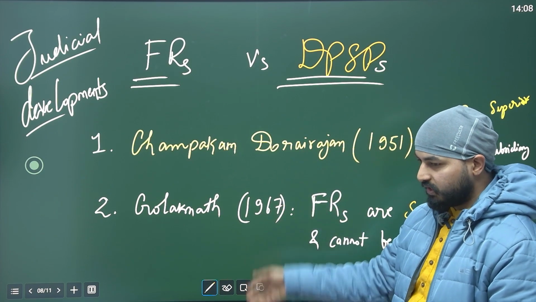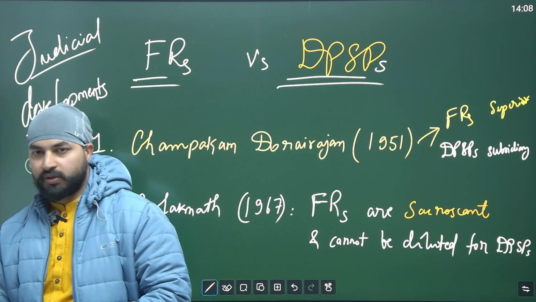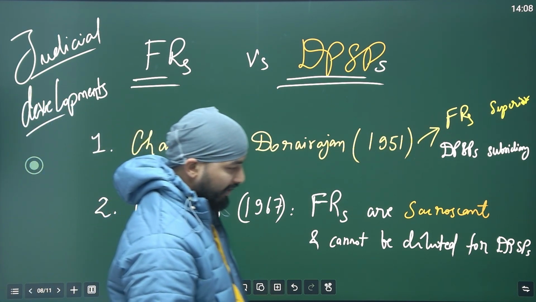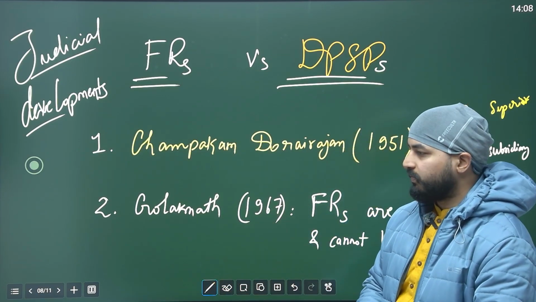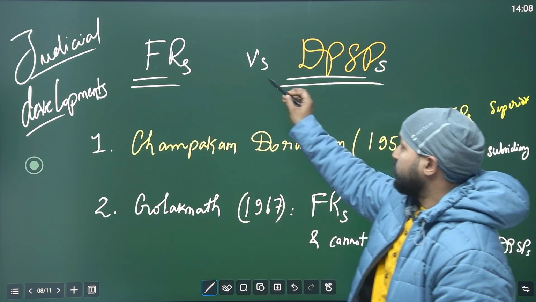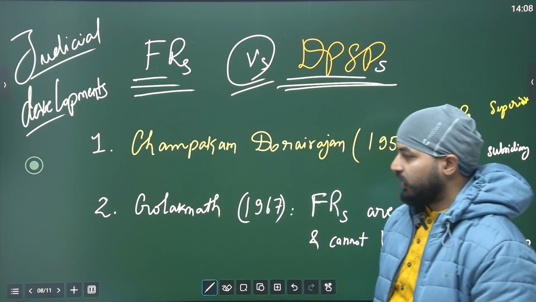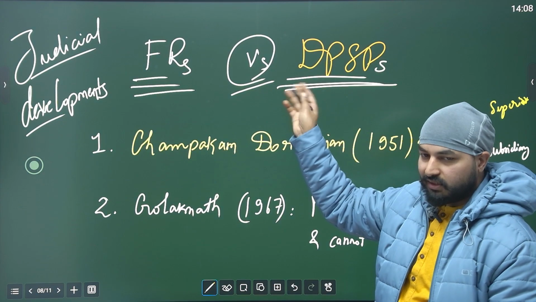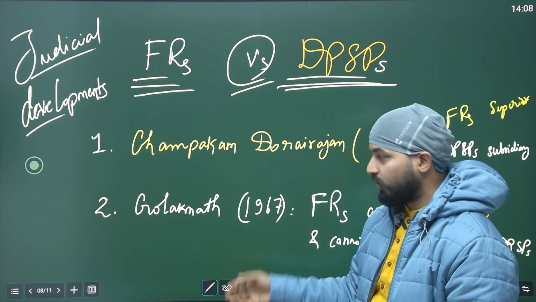Now we will see the judicial developments, because we have seen the judicial developments of different FRs. Now it is the turn of the DPSPs. I am focusing on these more because this is more important. You could find on YouTube lectures explaining every right, every DPSP, but I rarely find these integrated. There is always a fight between fundamental rights and DPSPs, which is higher over the other. The dispute has been settled, but somehow there is still an edge given to one or the other. No one is better or no one is supreme. We will understand how. Okay.